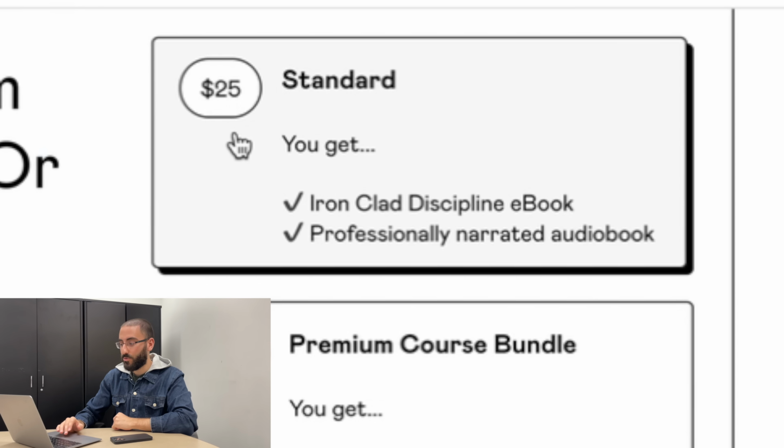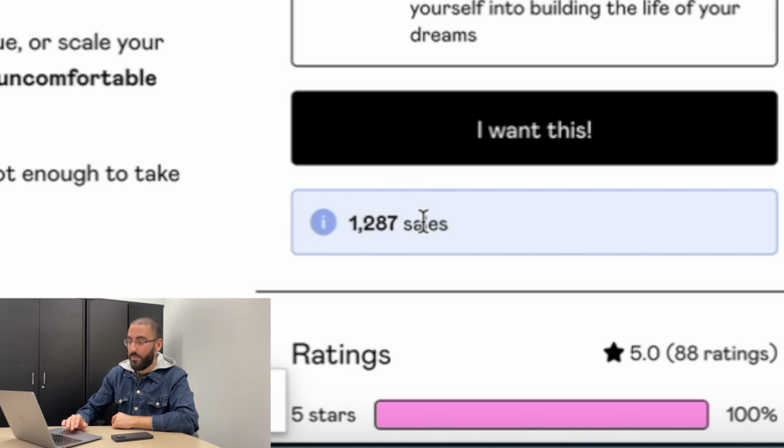This right here is a digital product. And as we can see, they were selling it for $25. And it says right here, they made 1,287 sales.